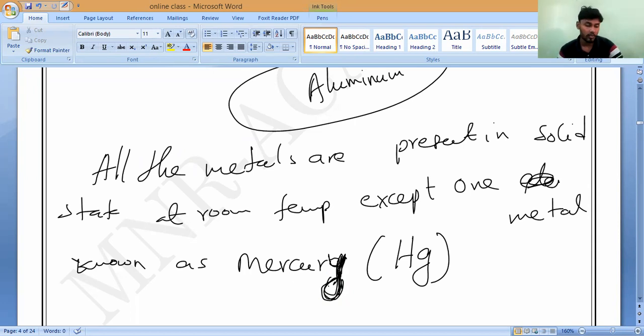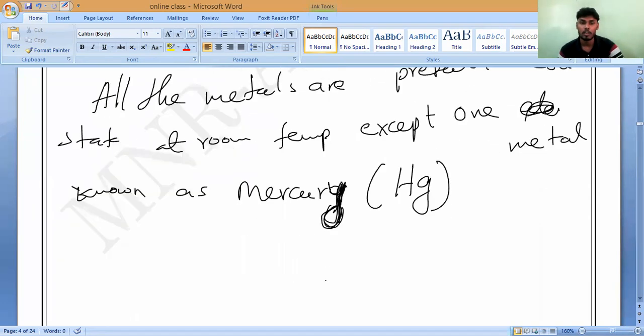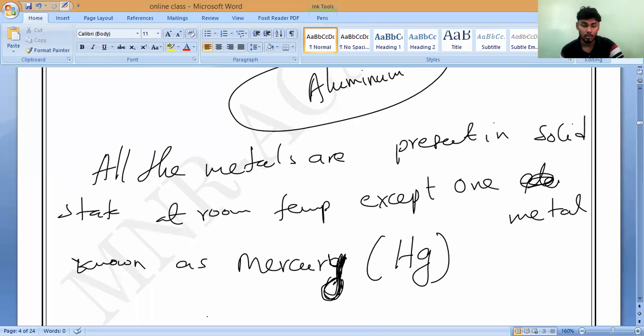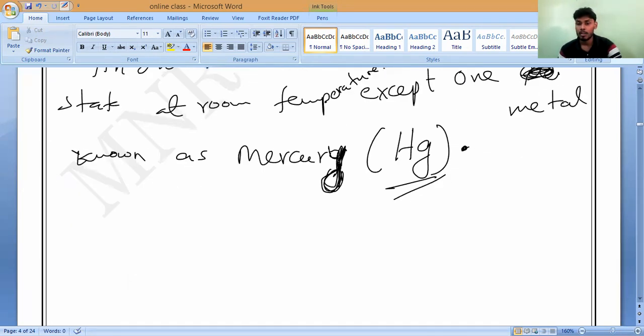So all the metals, whatever they are, are present in solid state at room temperature, except only one metal, called mercury. Do you understand?